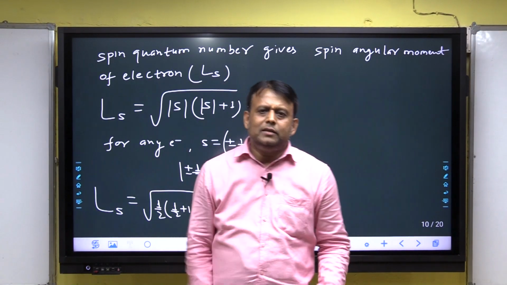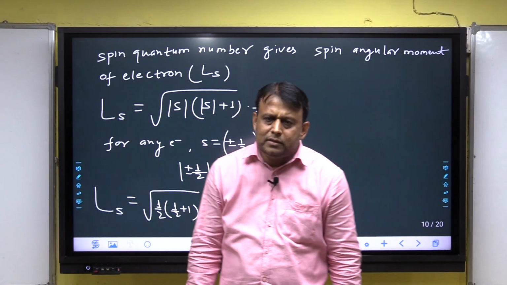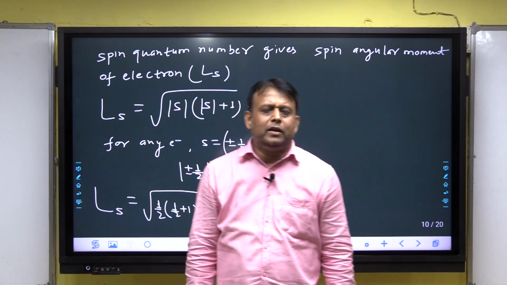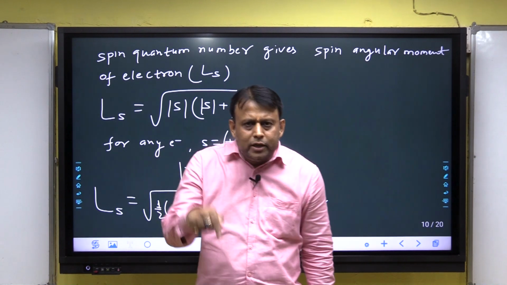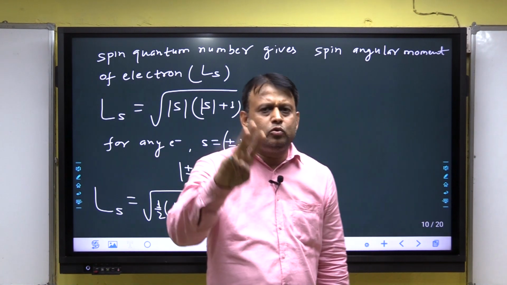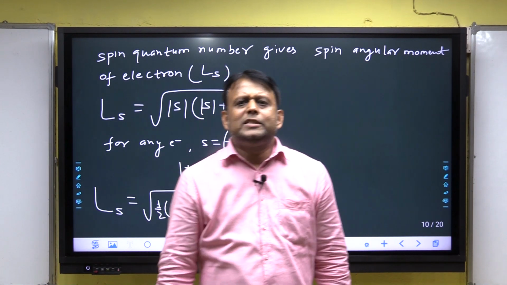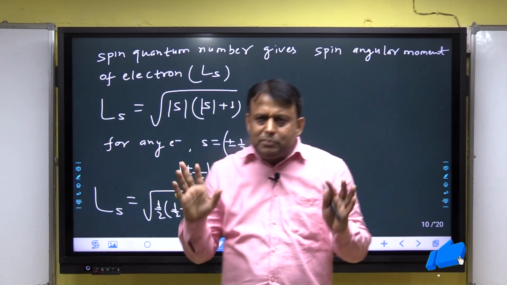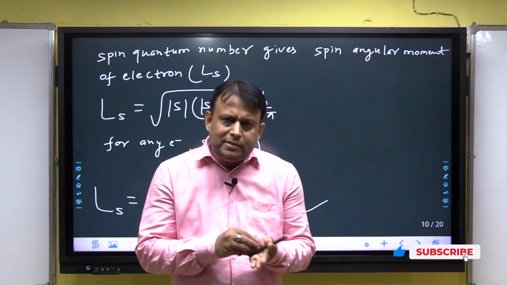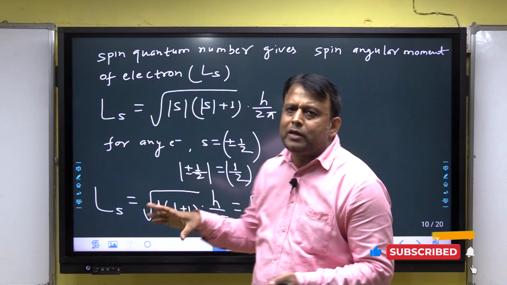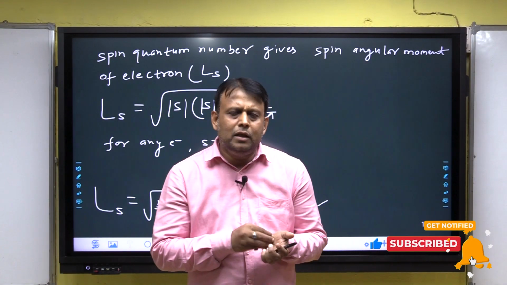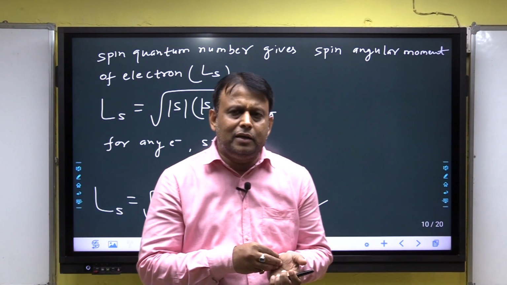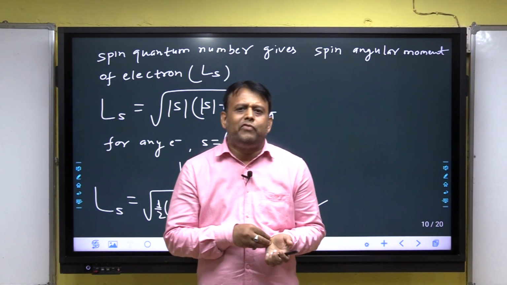In the first lecture, I discussed there are 4 types of quantum numbers: principal, azimuthal, magnetic, spin. But the Schrödinger wave equation explained only 3 quantum numbers: principal, azimuthal and magnetic. The spin quantum number is an assumption, and hence the value of the spin quantum number is also an assumption. But why assume only a fraction? Listen, why assume a fraction?